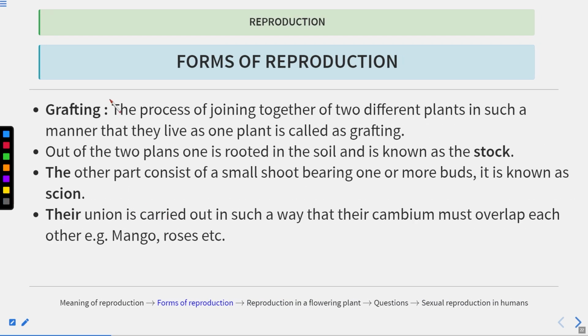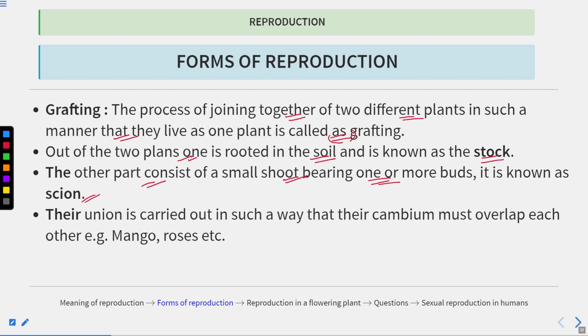Now next is grafting. This process of joining together two different plants in such a manner that they live as one plant is known as grafting. Out of the two plants, one is rooted in the soil and is known as the stalk. The other part consists of a small shoot bearing one or more buds. It is known as the scion.